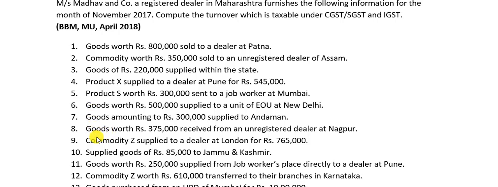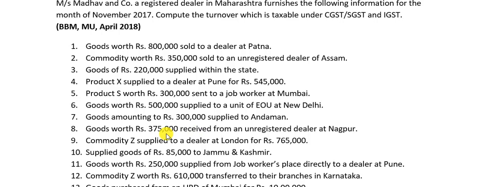Goods worth rupees 3,75,000 received from an unregistered dealer at Nagpur. So you have purchased goods. From whom have you purchased? While purchasing, you have to see from whom you have purchased. While selling or while supplying, you have to see where you have sold. So in this, where you have purchased also is important, because the type of GST will be applicable on the place. So unregistered dealer. Unregistered dealer means that person from whom you have purchased goods is not registered under GST.